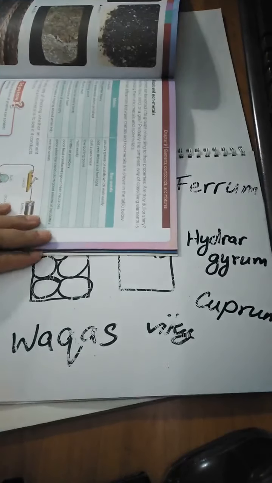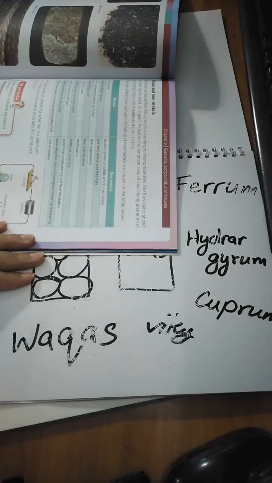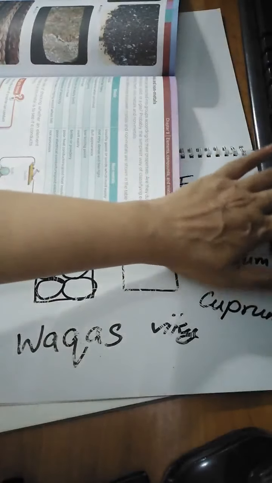Usually gases or solids which melt easily, not very dense and feel light, dull appearance, low boiling point, melt easily. Can you tell me a non-metal which is dull in appearance? Is this a metal? Is this a metal? Keyboard. This thing is shiny.